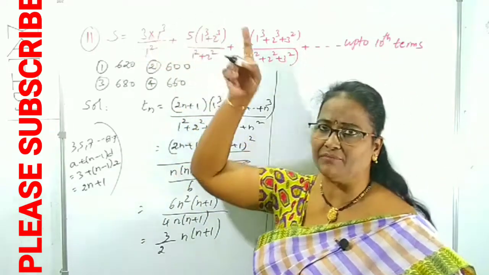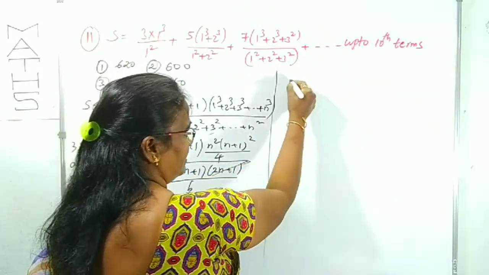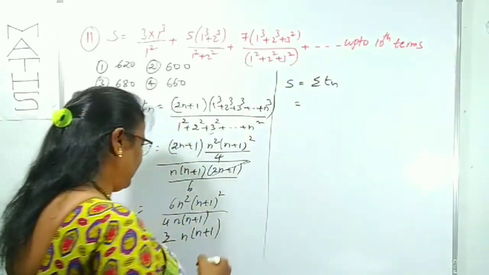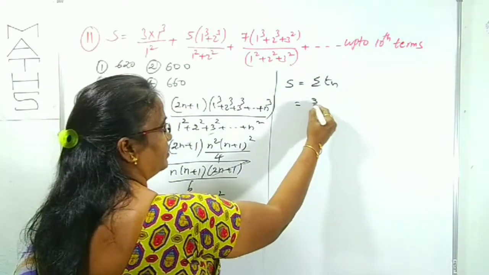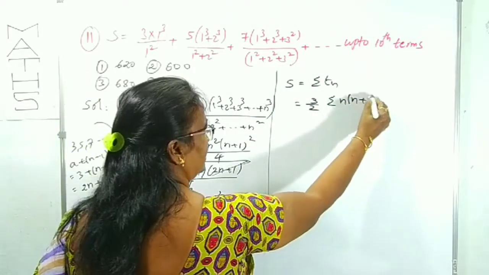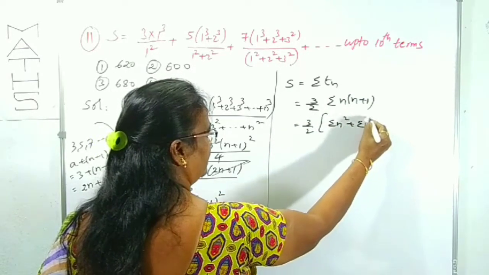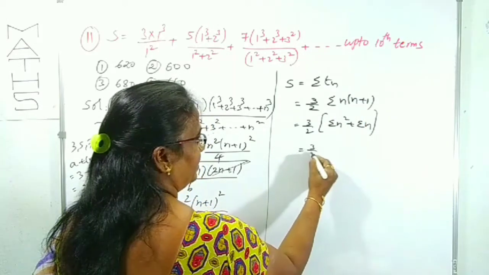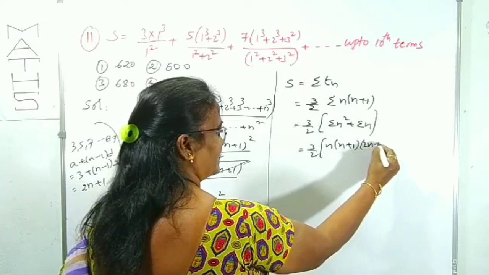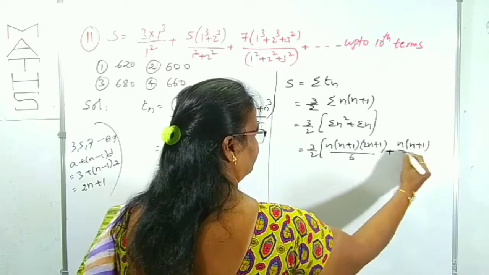What do we want? Sn we want. From the Sn we can find out S10. First, what is the Sn we can collect? That is sigma Tn, right? That is sigma of 3 by 2 times, the constant I have taken out, n into n plus 1. That is 3 by 2 times of sigma n square plus sigma n. You know, sigma n square is n of n plus 1 of 2n plus 1 by 6, and sigma n is n of n plus 1 by 2.